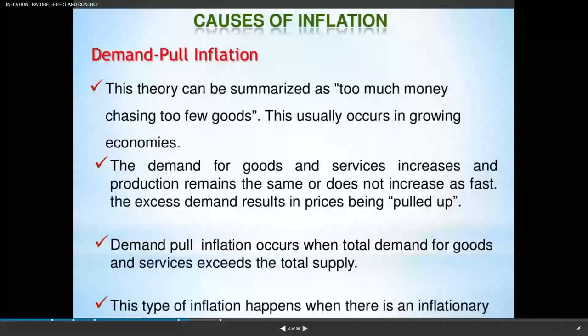So here we are discussing the types of inflation. First one is demand pull inflation. The demand for goods and services increases, but production is not increasing in the same manner, so the prices are pulled up. And demand pull inflation occurs when total demand for goods and services exceeds the total supply.